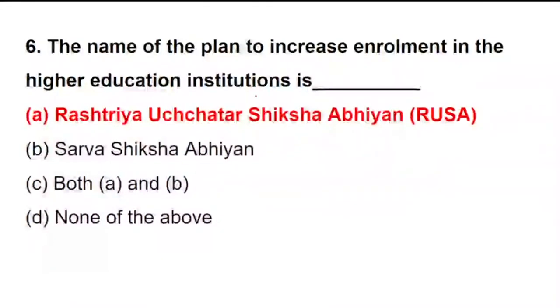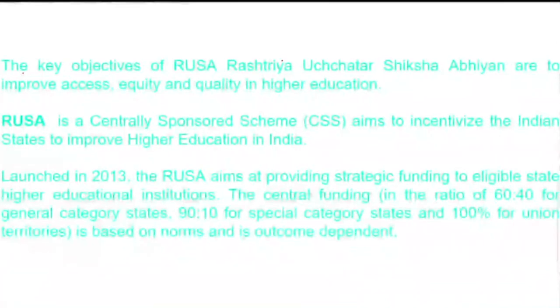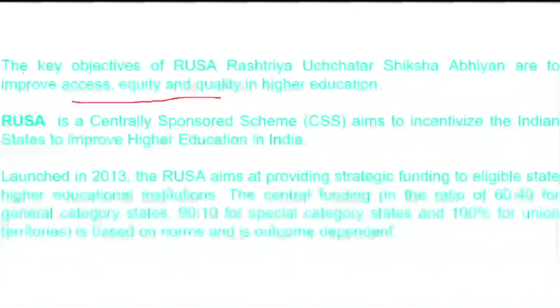Yes, when we are talking about enrollment in higher education, it is RUSA. So let's have a little information about RUSA. RUSA is a scheme to improve access, equity and quality. It is a centrally sponsored scheme. We have done this also earlier. Pooja, it's not anything else, it's RUSA. RUSA, which was started in the year 2013, is for higher education institutions with central funding, wherein we have a 60-40 ratio for general category, 90-10 for special category and 100% for union territories.